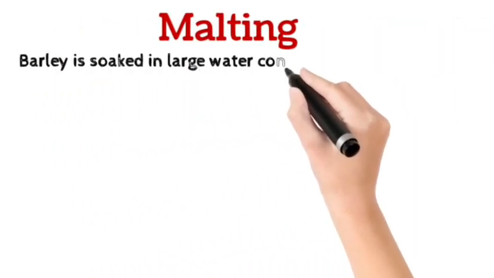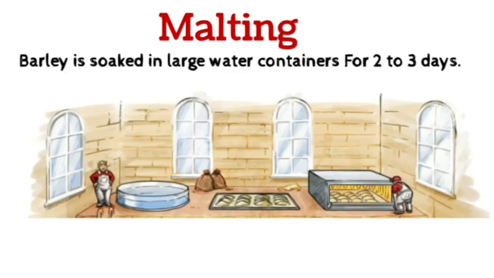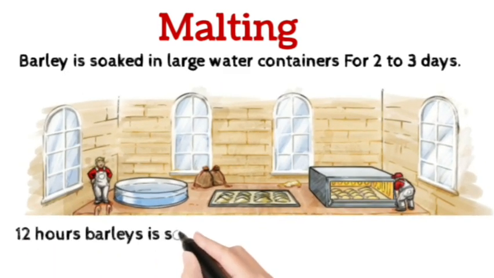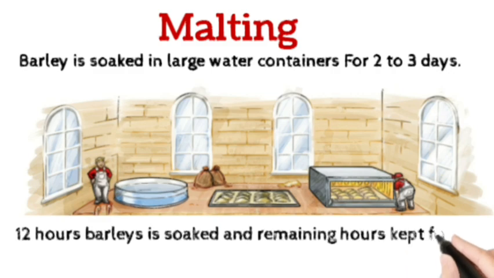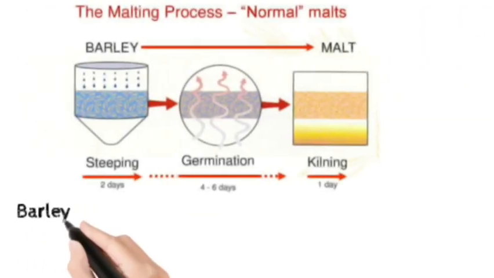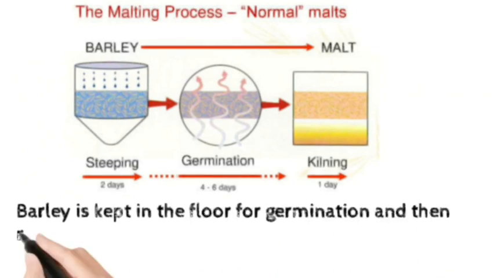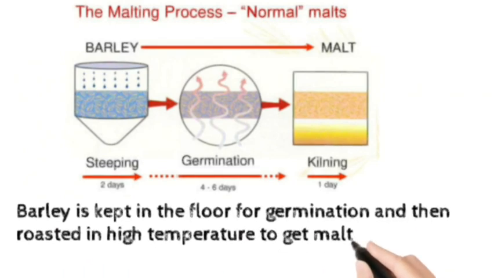Step 1. Malting. During malting, barley is soaked in large water containers for 2 to 3 days. 12 hours the barley is soaked and the remaining hours kept for breathing. Then the barley is kept on the floor for germination and then roasted at high temperature to get malted barley.